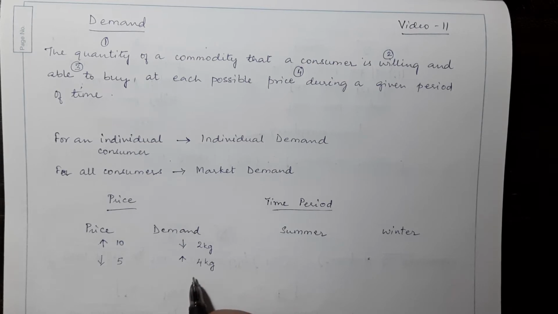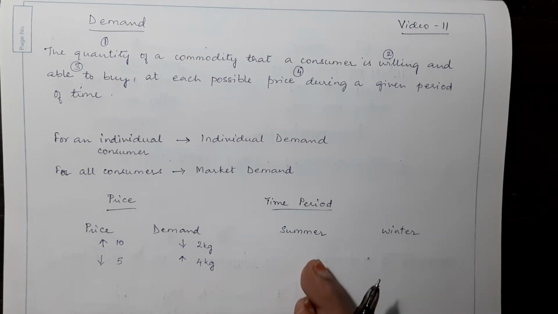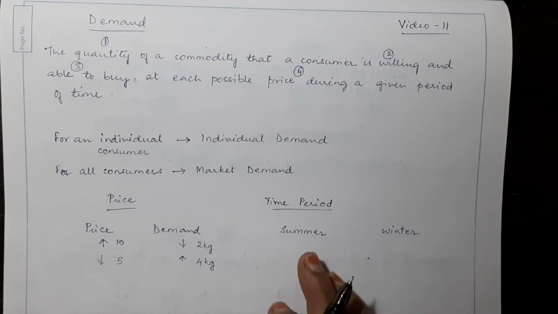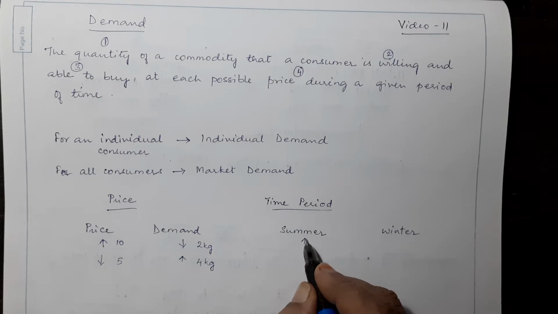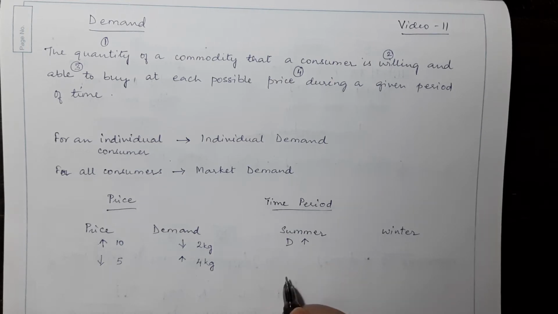Isn't it? When the price is more, we demand less. And when the price is less, we demand more. So we see an inverse relationship between price and demand. Now let's consider the time period. When it is summer, goods that are consumed during summer, their demand goes up, isn't it?